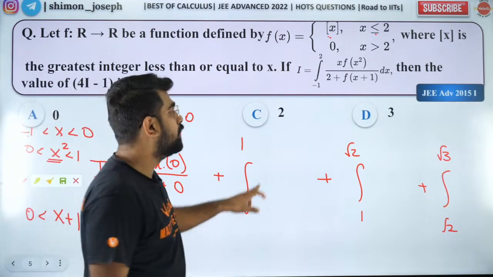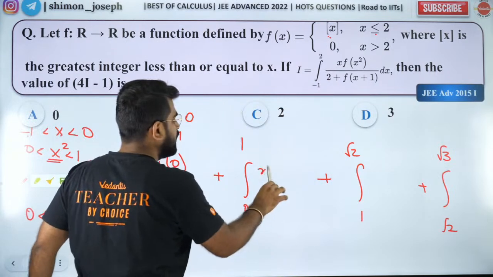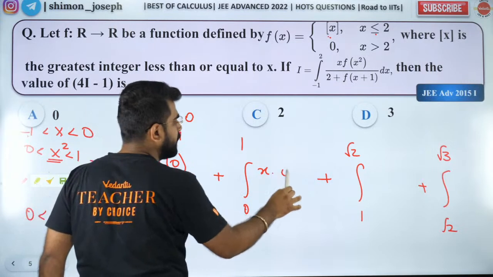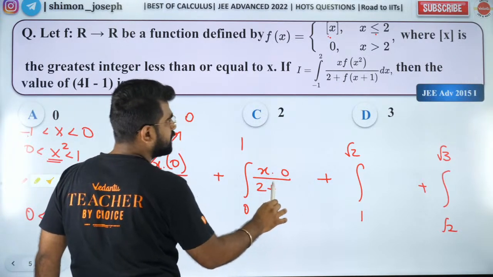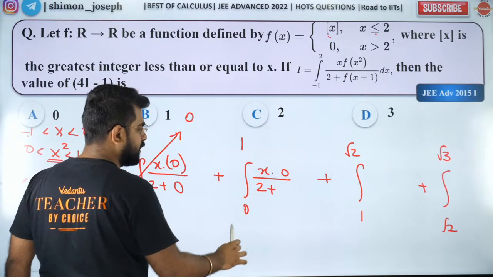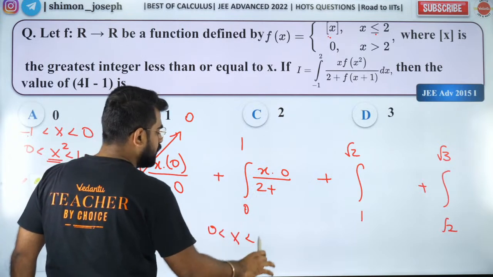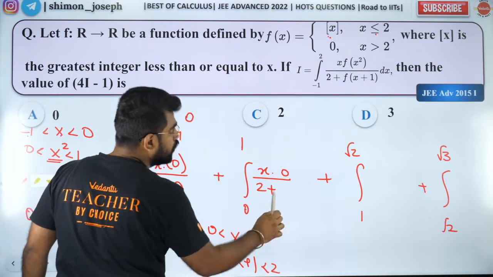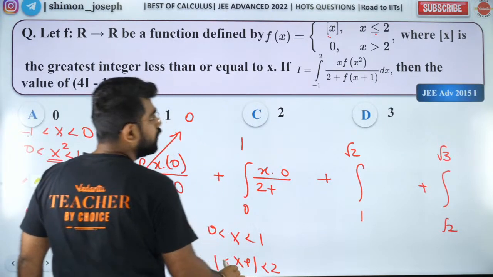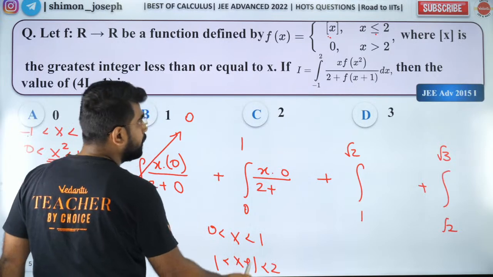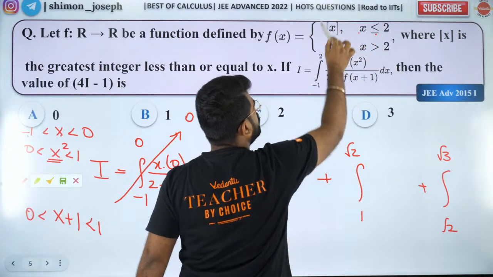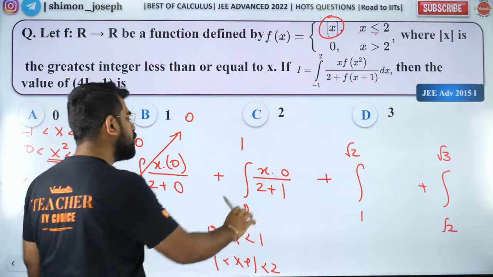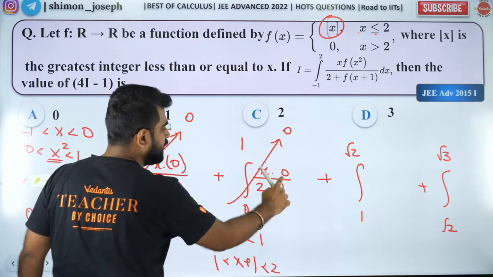Now the second integral, x into f of x square. X square means 0 to 1 again. So that will be 0 divided by 2 plus f of x plus 1. So x lies between 0 to 1, so x plus 1 will lie between 1 to 2. So box of 1 to 2 will be 1. Okay. So now this is also 0 because you have x into 0.